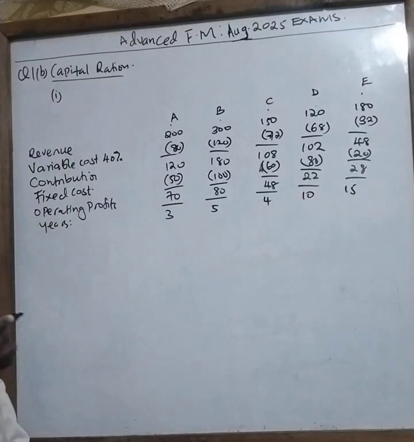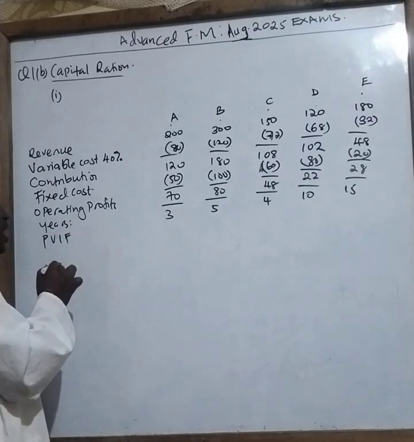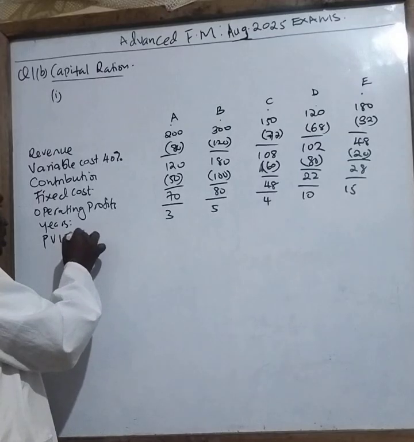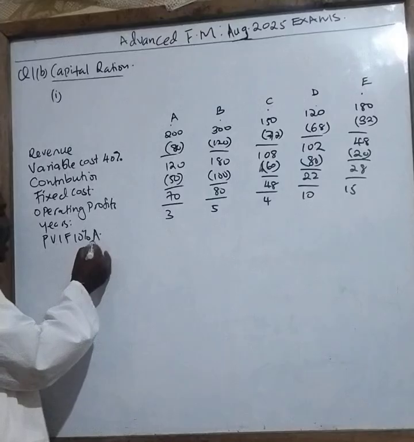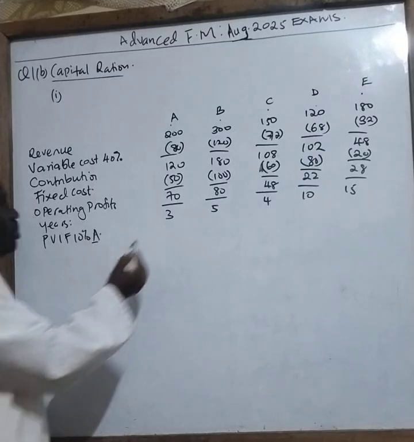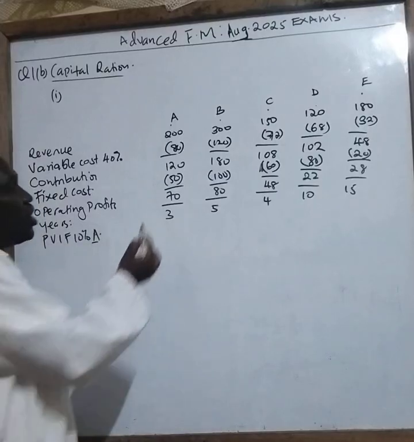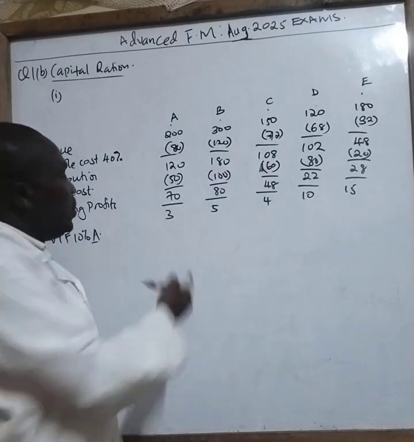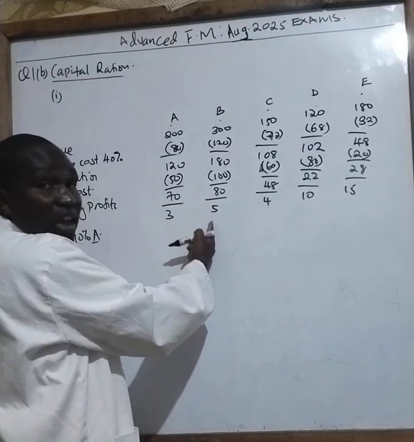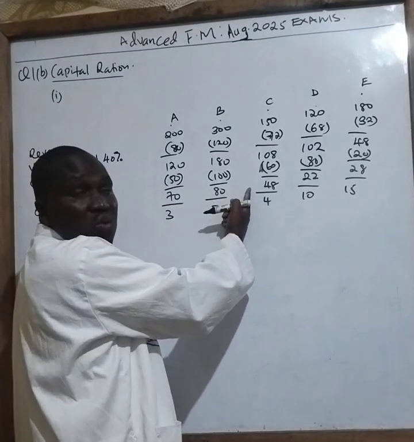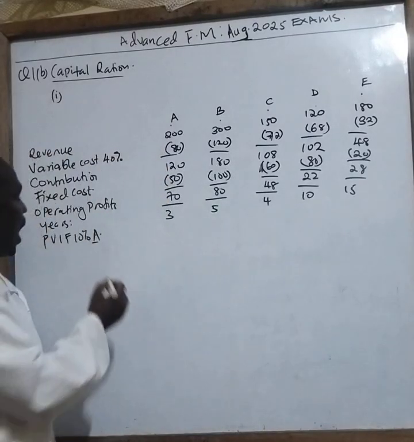These years here will enable you to come up with what you call the present value interest factor at the rate of 10%, annuity. Now the letter A stands for annuity because it means that this amount of 70,000 accrues every year for how many years? 3 years. 80 will accrue for 5 years, each year 80, 80, 80. Then 48 also will accrue for 4 years. So therefore we say annuity.